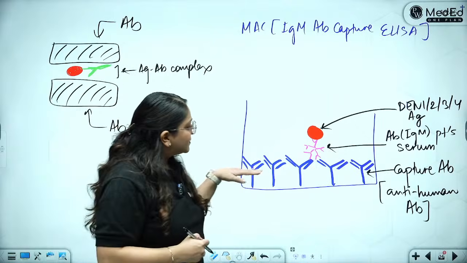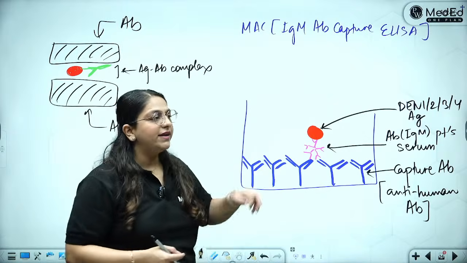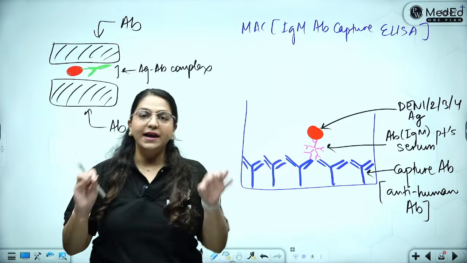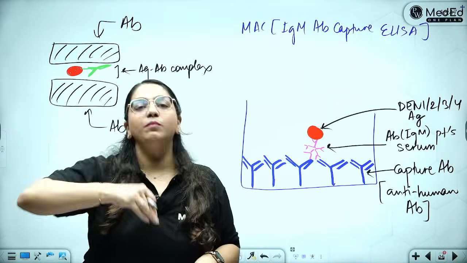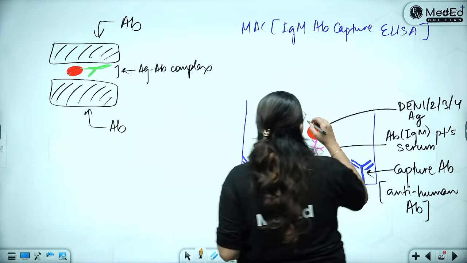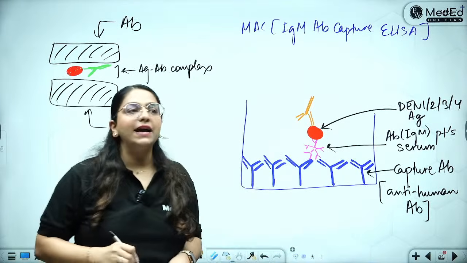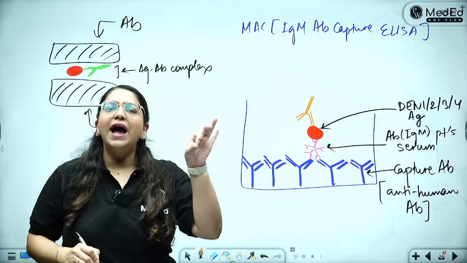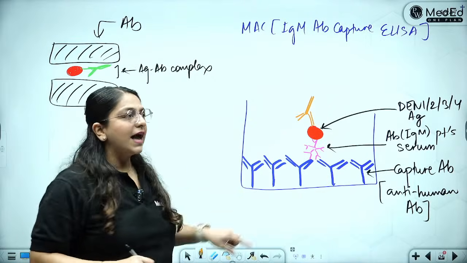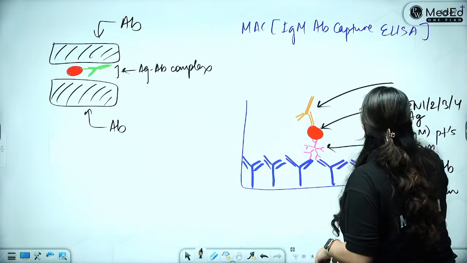ठीक है? तो सबसे नीचे है capture antibodies, then there is the patient's IgM antibodies, then there is the red colored antigen which I have put from the lab. Okay, now I will put a secondary antibody here. This is a secondary anti-dengue antibody, which I have also put from the lab.